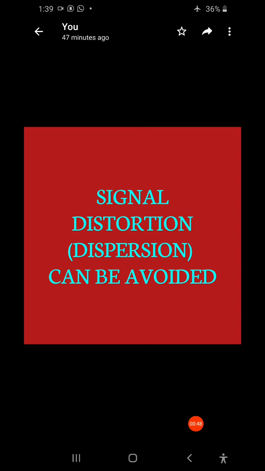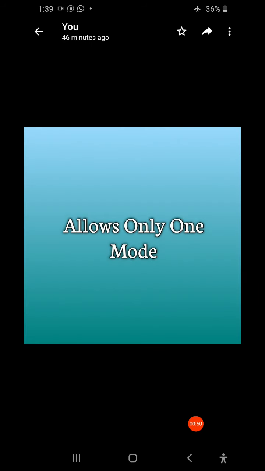Next, single mode fibers allow only one mode.